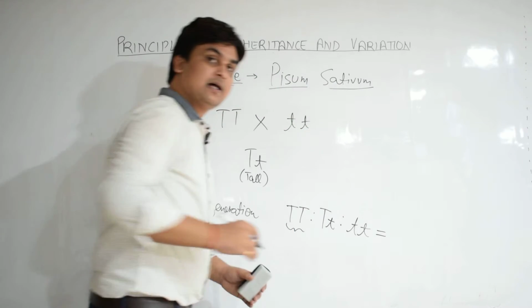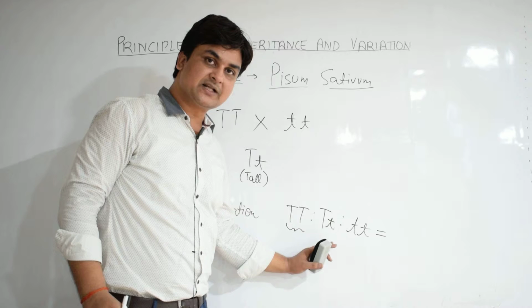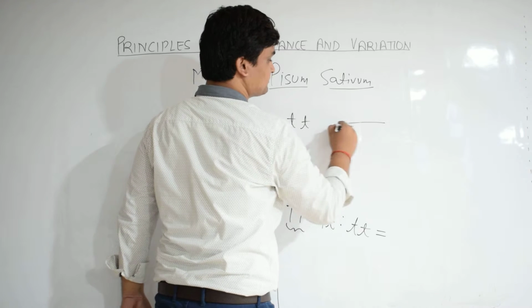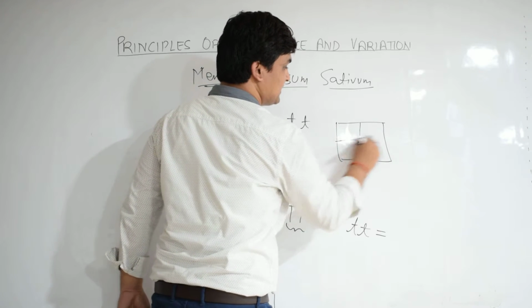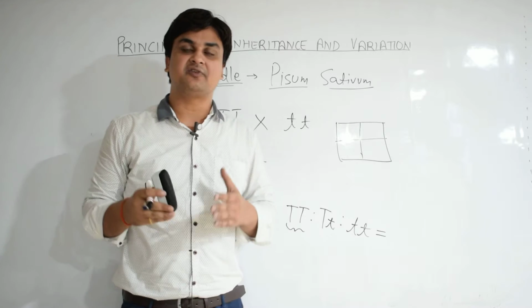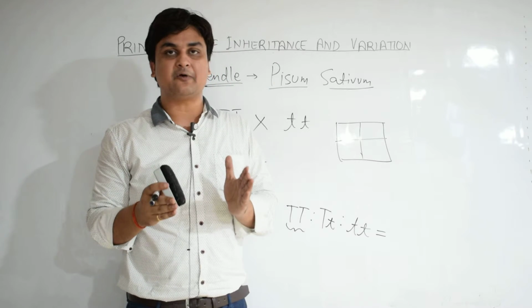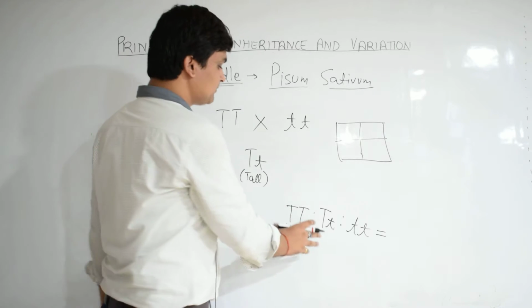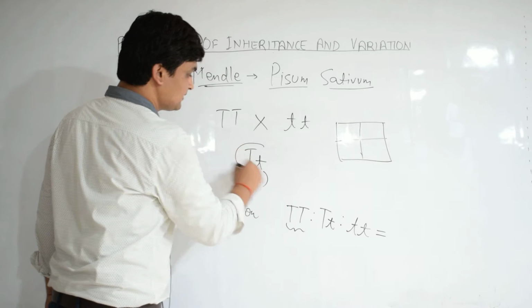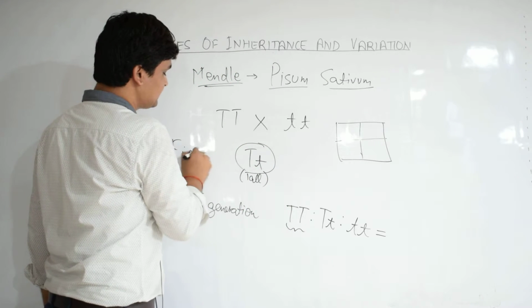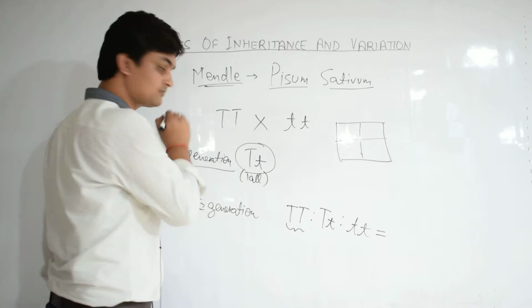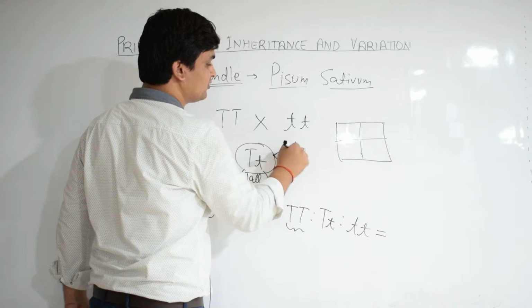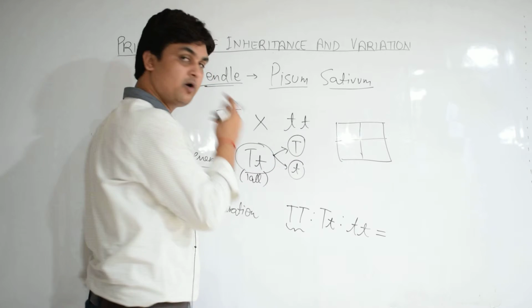Now we can analyze this result with the help of a Punnett square. What is a Punnett square? A Punnett square is a checkerboard arrangement which is used to calculate the probability of all types of genotypes in the upcoming generation. This is the plant of the F1 generation. This plant will produce gametes, and these gametes will be of two types, capital T and small t.